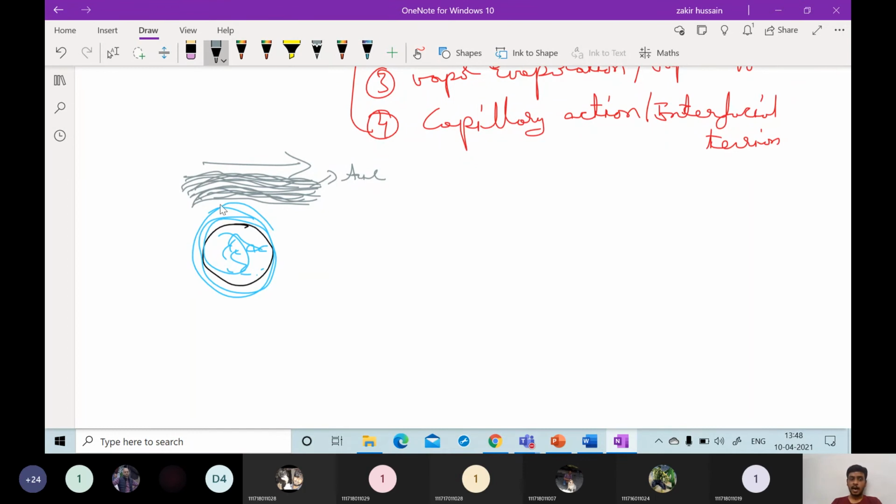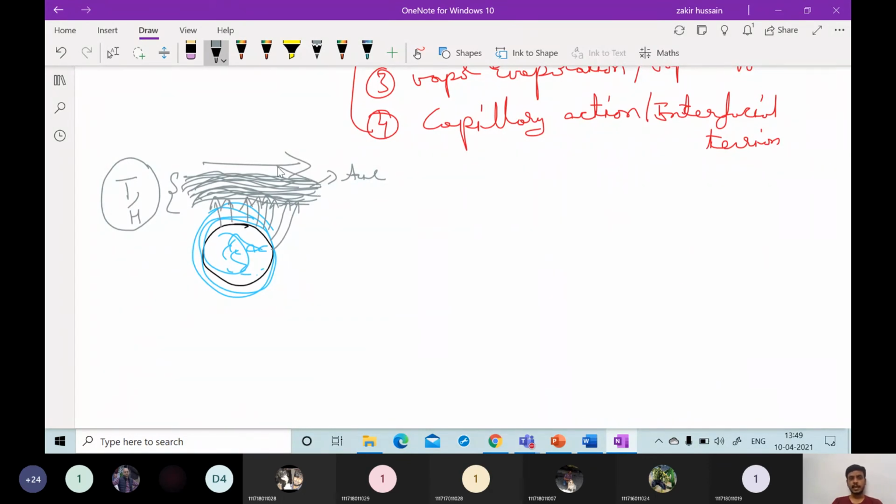Air is flowing like this. According to the conditions, this air will have some temperature and some humidity, a prevailing condition of temperature and humidity. At this temperature and humidity, whatever water vapor can be absorbed into this air is nothing but evaporative drying. That is called drying.